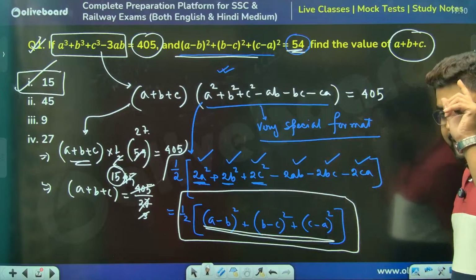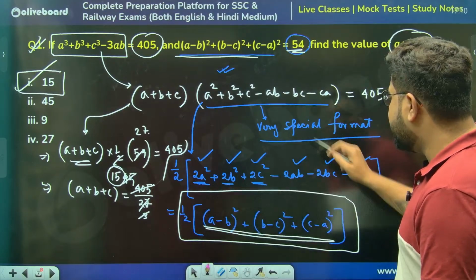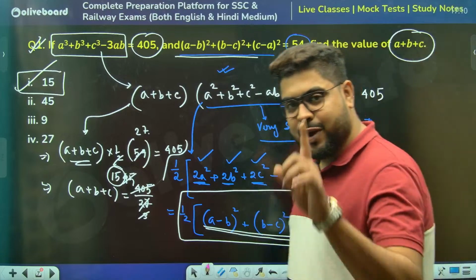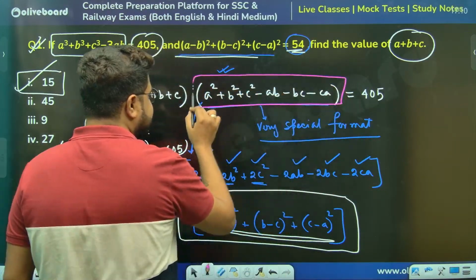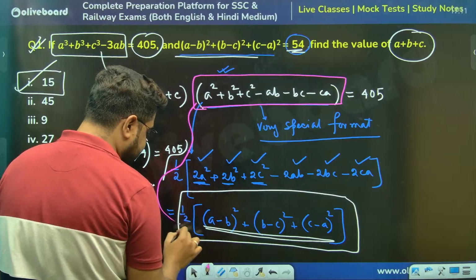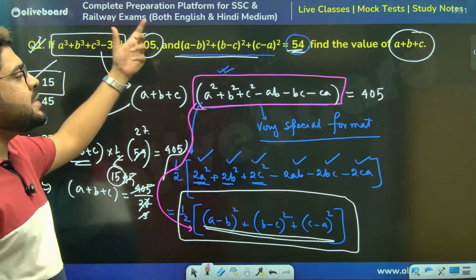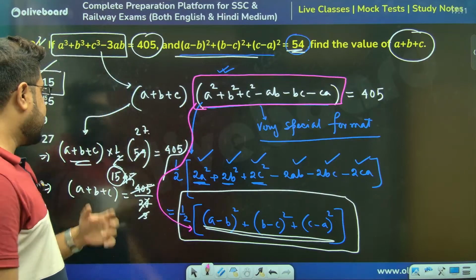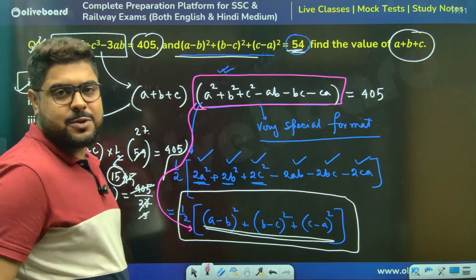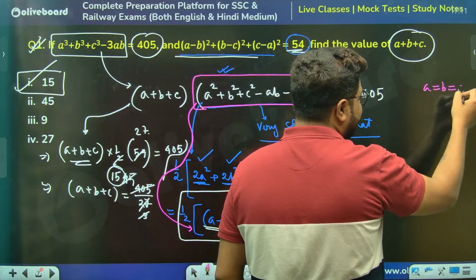I've just shown you the proof. That does not mean you will do this every time. You have to remember that a cube plus b cube plus c cube minus 3abc can be written as this directly. If it equals 0, we get two conclusions: one is a plus b plus c is 0, the other is a equal to b equal to c.